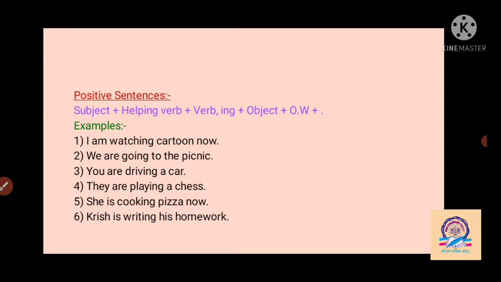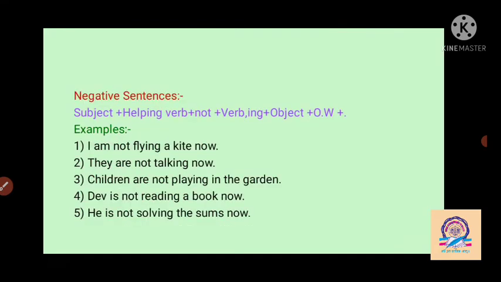Then we, you, they, and a plural subject: at that time we have to use the helping verb are. Then he, she, it, or one single noun: at that time we have to use is as a helping verb, and we have to add the ing form to all the verbs here. Then after it, the negative sentence is there.